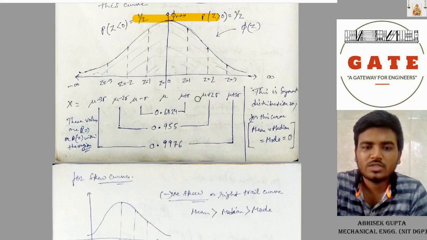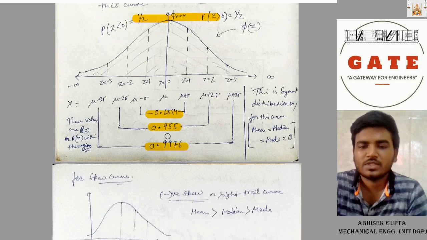See, z equal to minus 1 to z equal to 1, the probability under this area is 0.6826. z equals minus 2 to z equal to 2, the probability under this area is 0.955. z equals minus 3 to z equal to 3, the probability under this area is 0.9973.